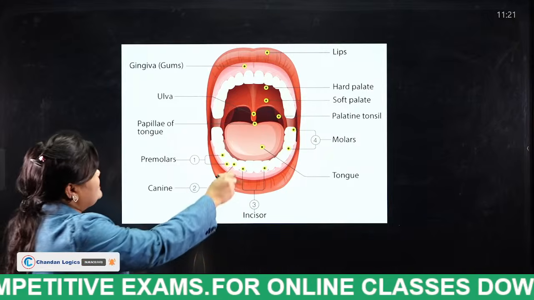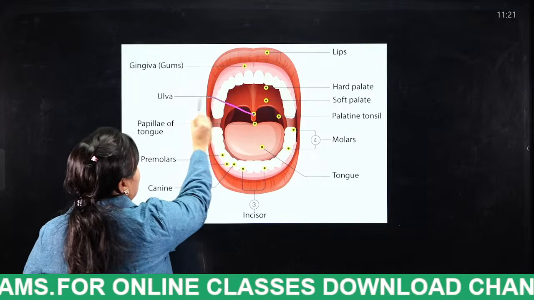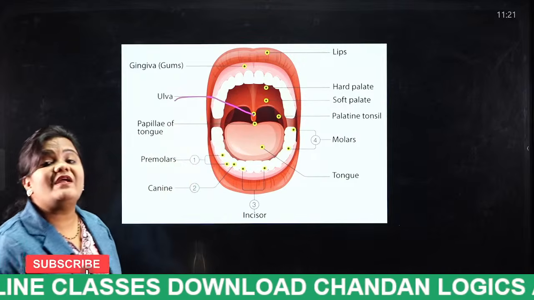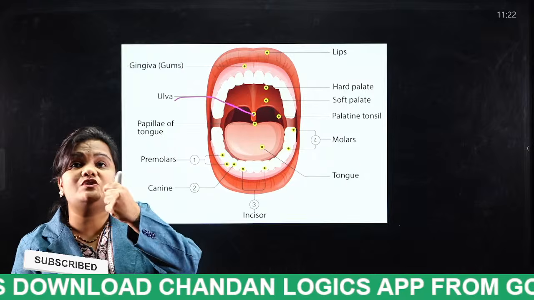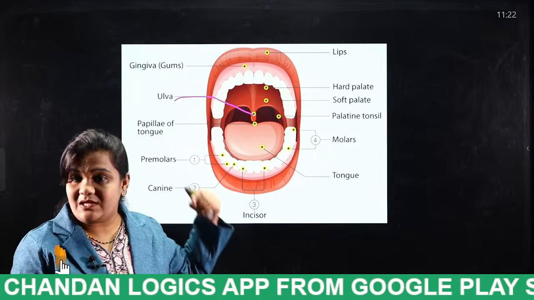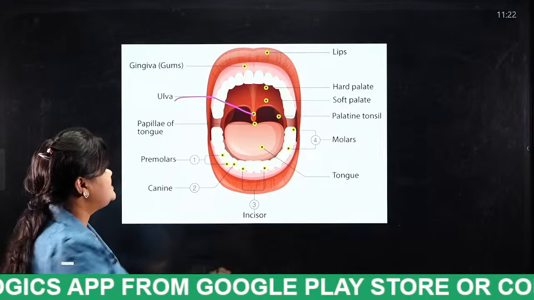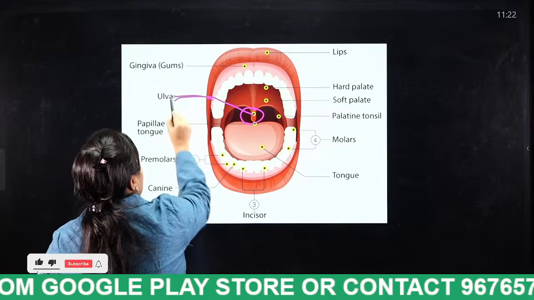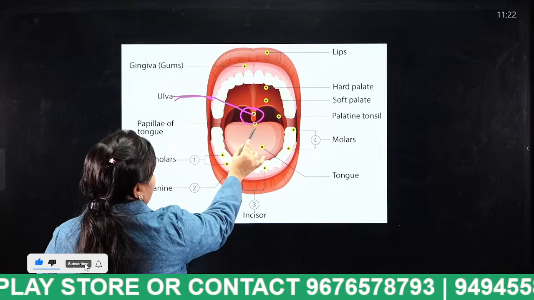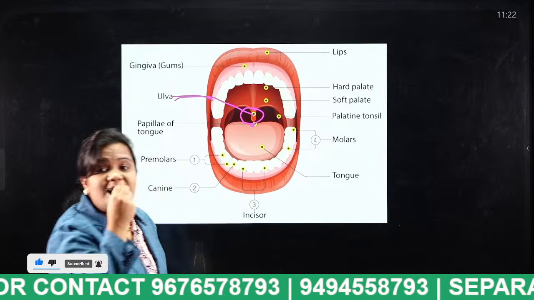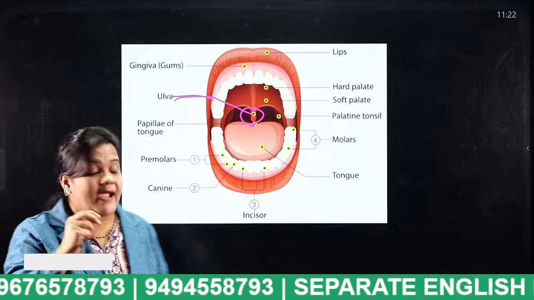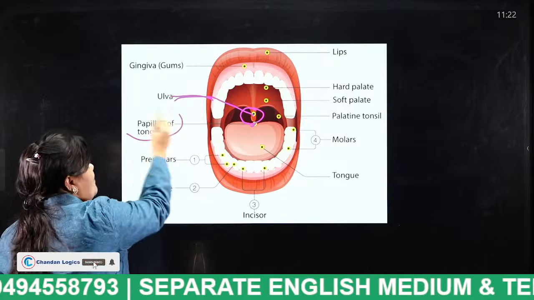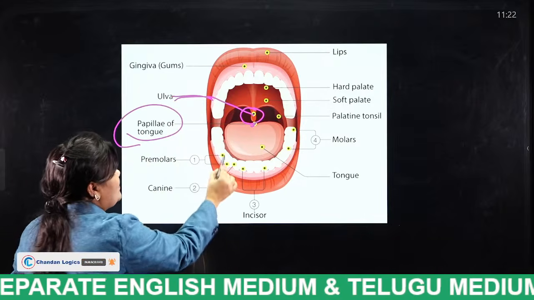Okay, so this is uvula. Uvula is nothing but what? The thing which appears when we open the mouth, that is known as what? Uvula. And this is what? The taste buds which appear on the tongue, that part is known as what? Papillae of the tongue. And these are the parts of the teeth.